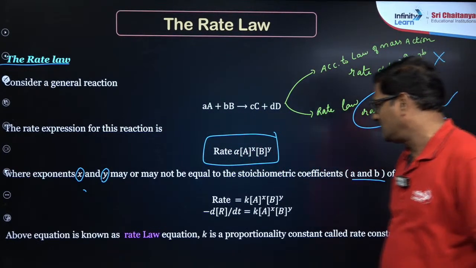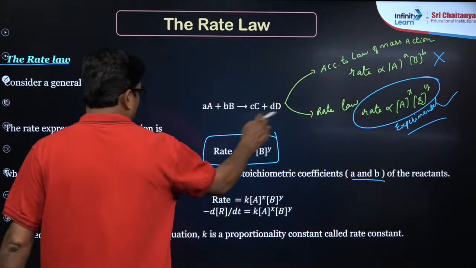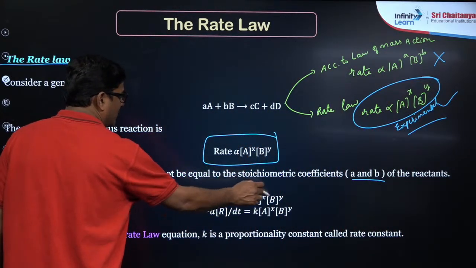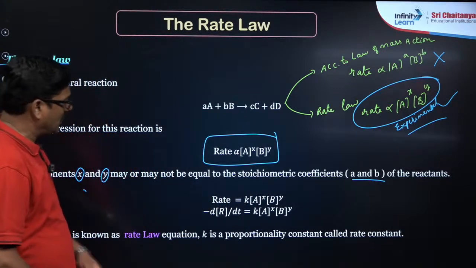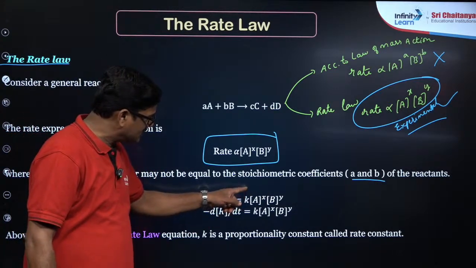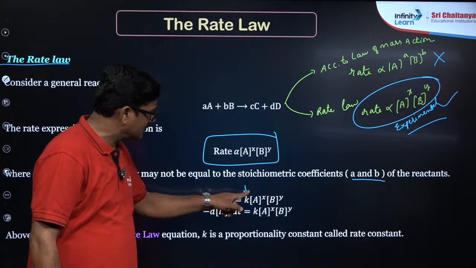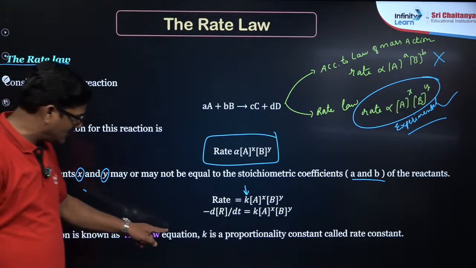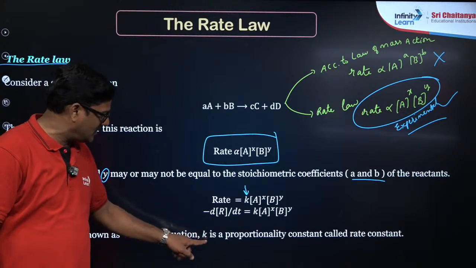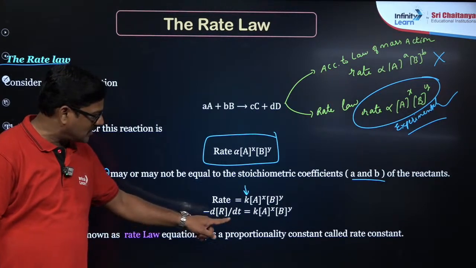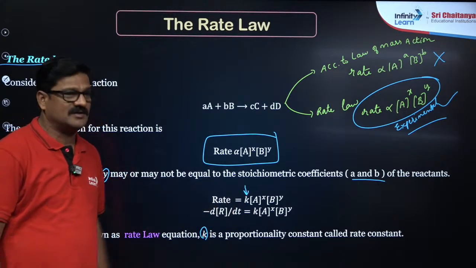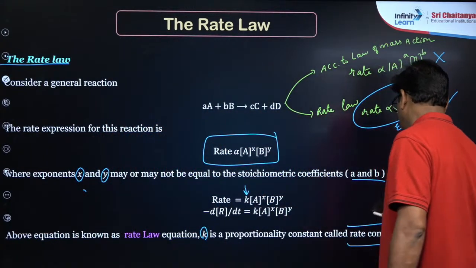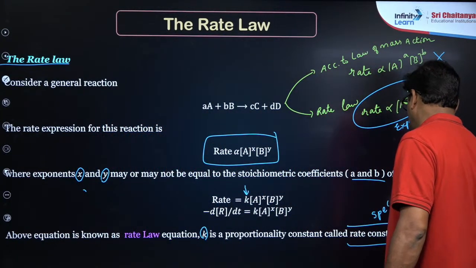And I just want to say the proportional expression becomes an equation with a constant, so that k is what you call the specific rate constant or rate constant. The above expression is known as the rate law expression, and k is known as the proportionality constant, called the rate constant, or also called the specific rate constant.